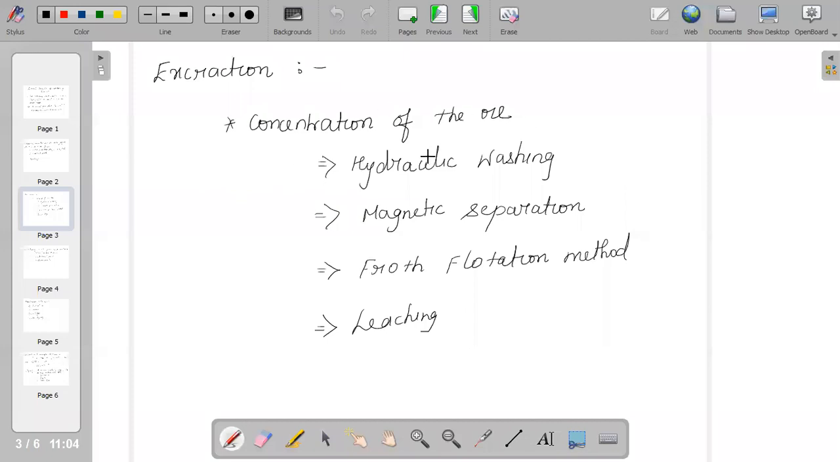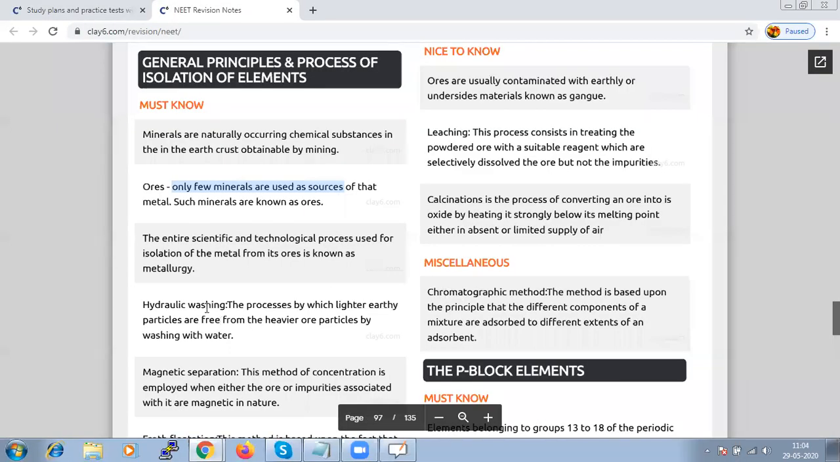Hence, in order to do the concentration, or in order to remove that, we are using different methods. One, you call it hydraulic washing, magnetic separation, froth flotation method, and leaching. When we say hydraulic washing, it is the process by which the lighter earthy particles become free from the heavier ore particles, and there we are washing with water, so we say that it is hydraulic washing.